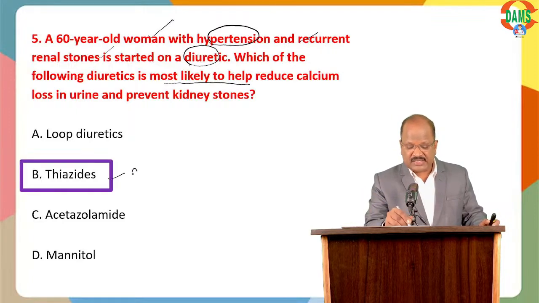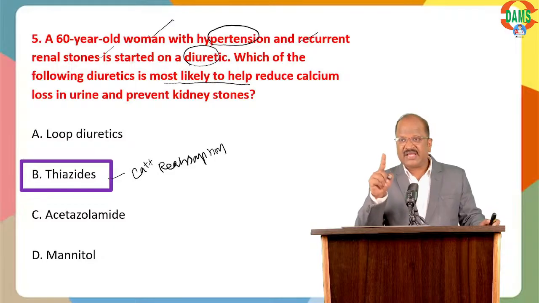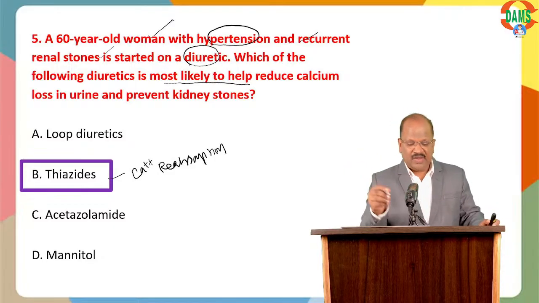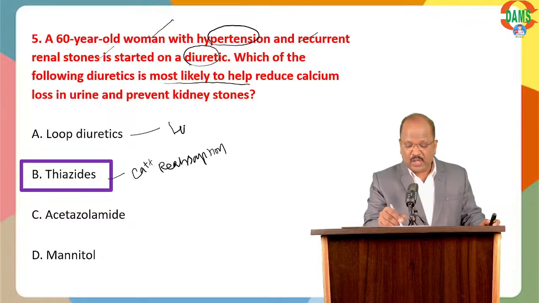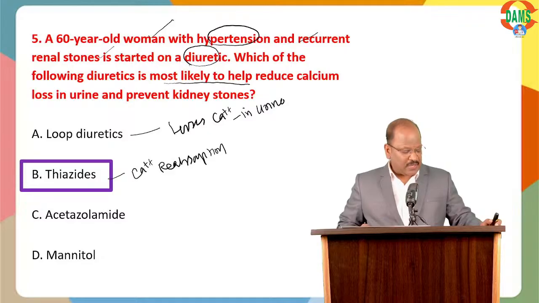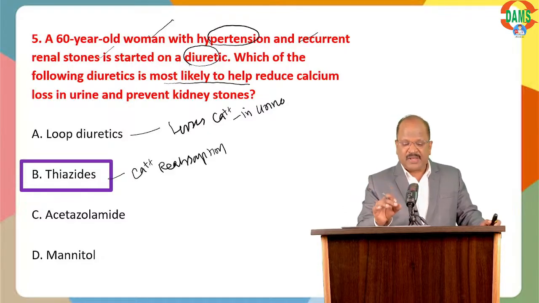Thiazide is going to cause calcium reabsorption, thereby preventing calcium excretion, preventing stone formation. Good, good. Whereas loop diuretic loses calcium in urine, causing calciuria, thereby causing stone formation. Okay. Now, the answer is option B.